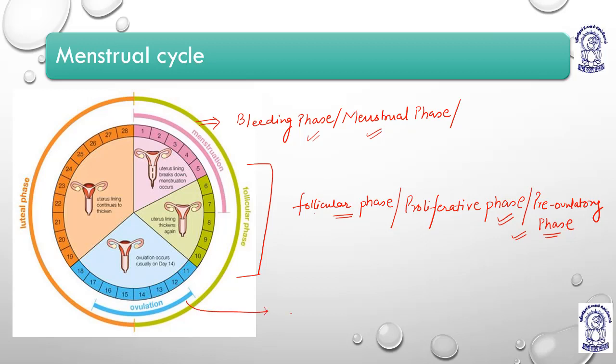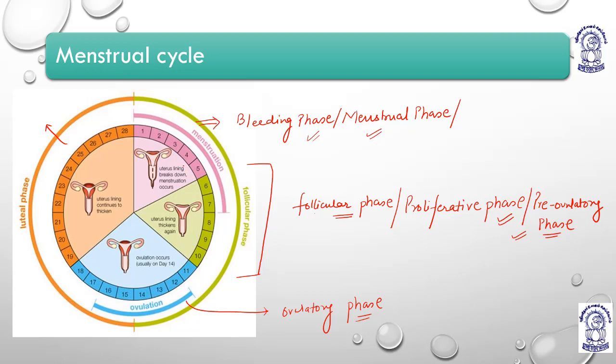Then we have the blue one, that is the ovulatory phase, right? And then we have the orange one, that is the luteal phase. This is the secretory phase.